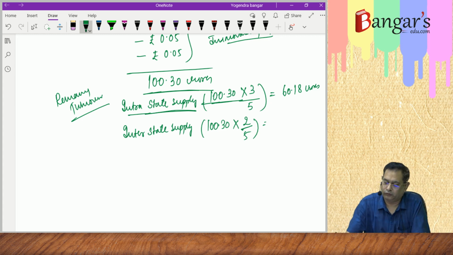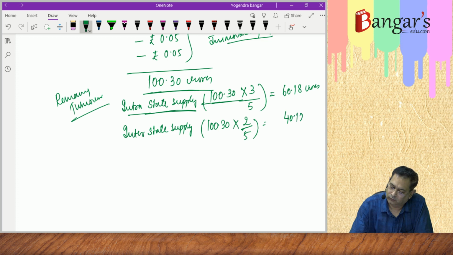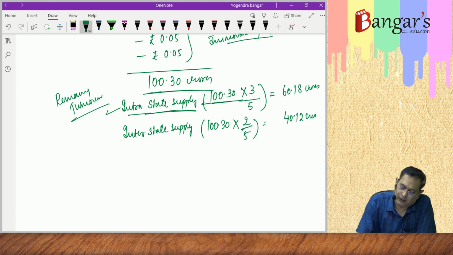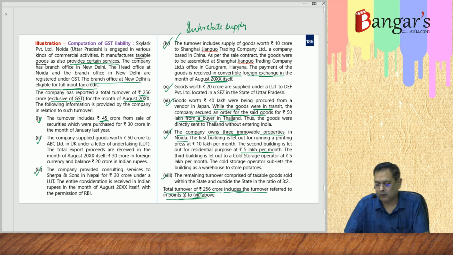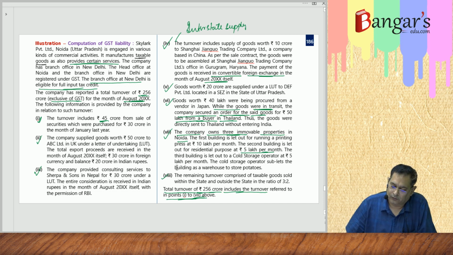40.12 crores. So this will be liable to CGST and SGST, and this will be liable to what? IGST. This information has been provided. The turnover of 256 crores includes the turnover in points number 1 to 7 above, as we already discussed the same. Now further, the question is still going on.